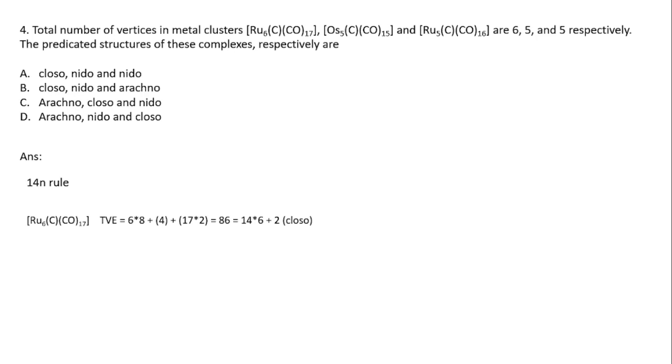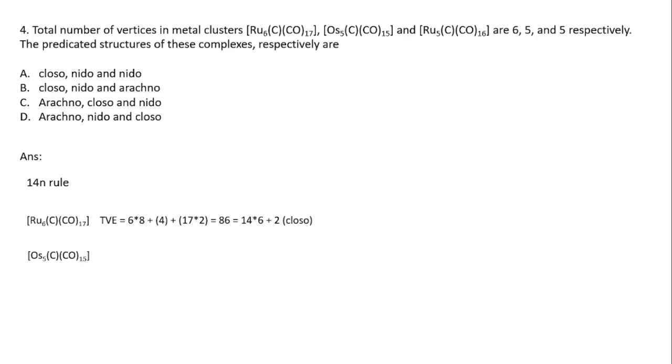So 6 into 8, plus for carbon it is 4, and for each carbonyl it is 2. So 2 into 17. The total is 86, which is equal to 14 into 6, that is 14 into the number of metals, which is 6, plus 2. So it is a 14n plus 2 type of complex, so it has a closo type of structure.